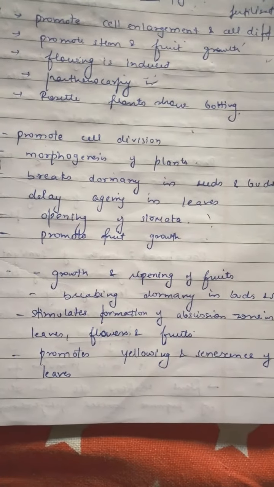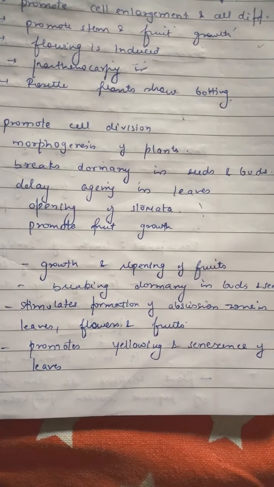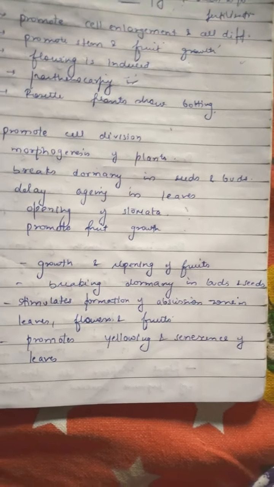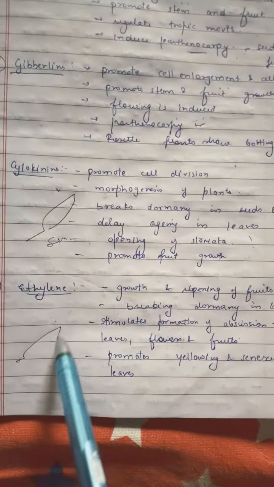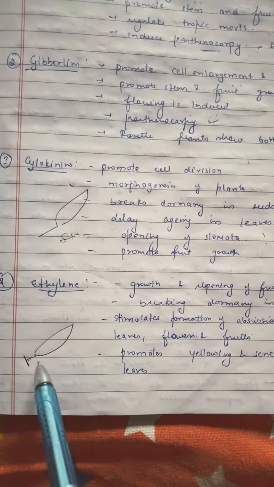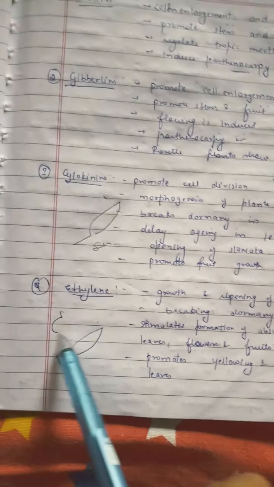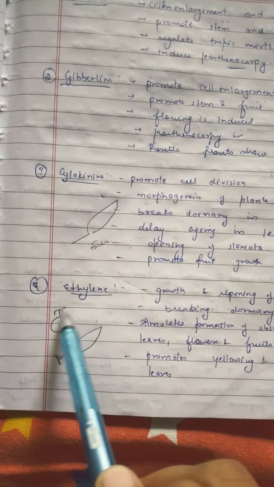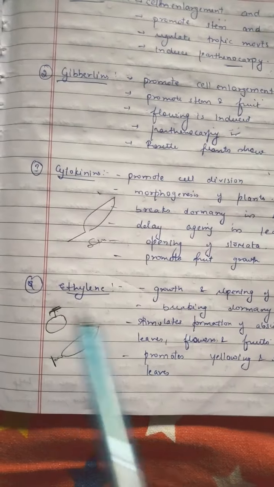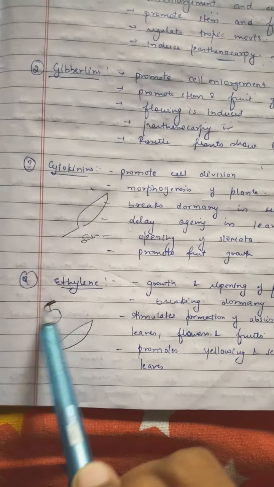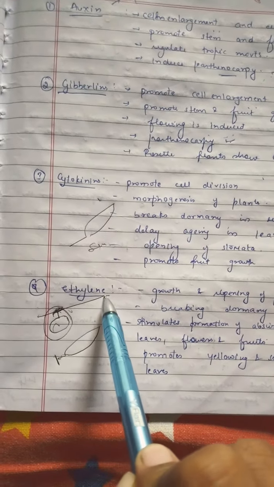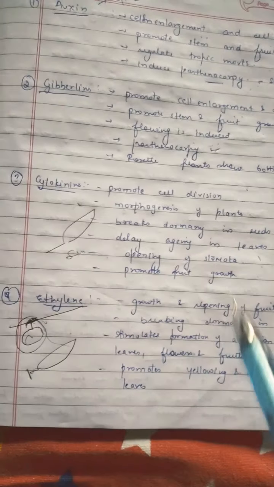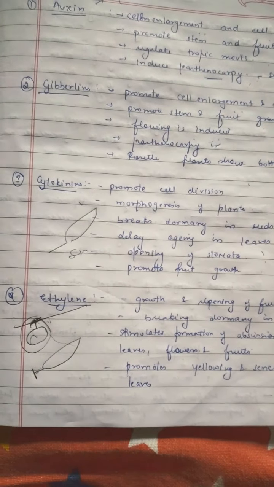Then we have ethylene. Ethylene is a growth and ripening hormone. It helps in ripening of fruits. It also breaks dormancy in buds and seeds. It stimulates formation of abscission zone in the leaves, flowers and fruits which are aged. For example, when a fruit is ready, there is a formation of an abscission layer, and this layer helps in breaking off the fruit from the main branch. This occurs after the ripening of fruit, and the ripening of fruit occurs with the help of ethylene hormone.